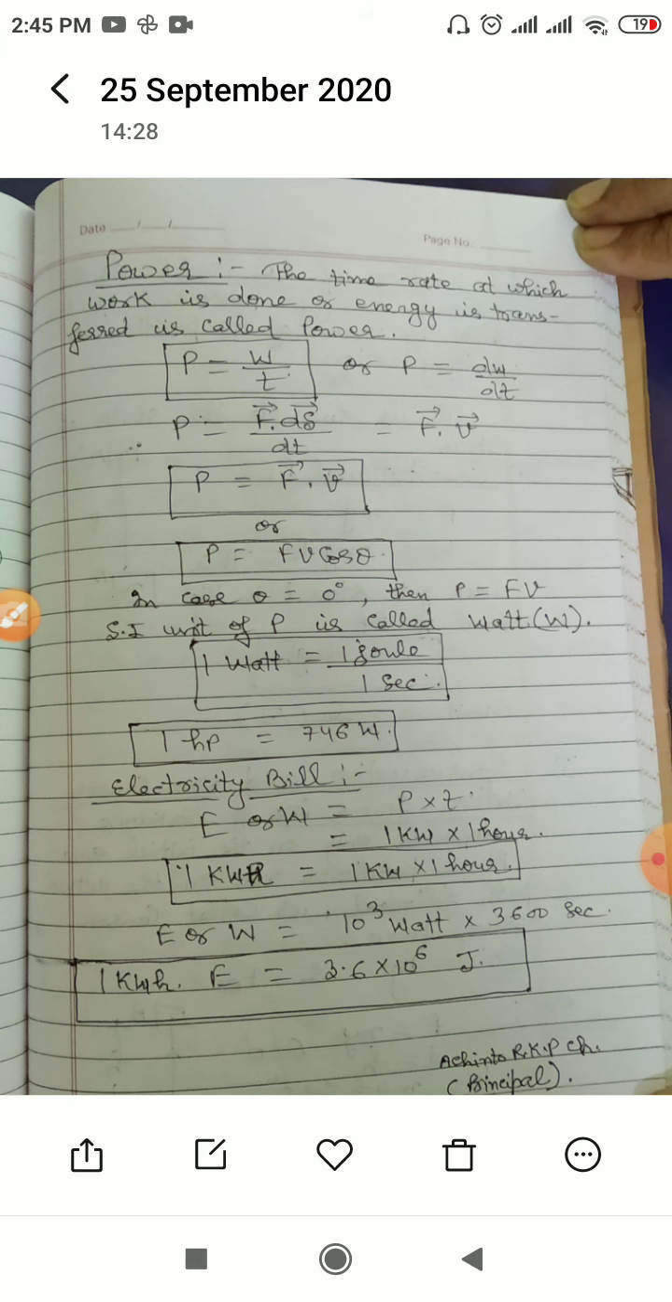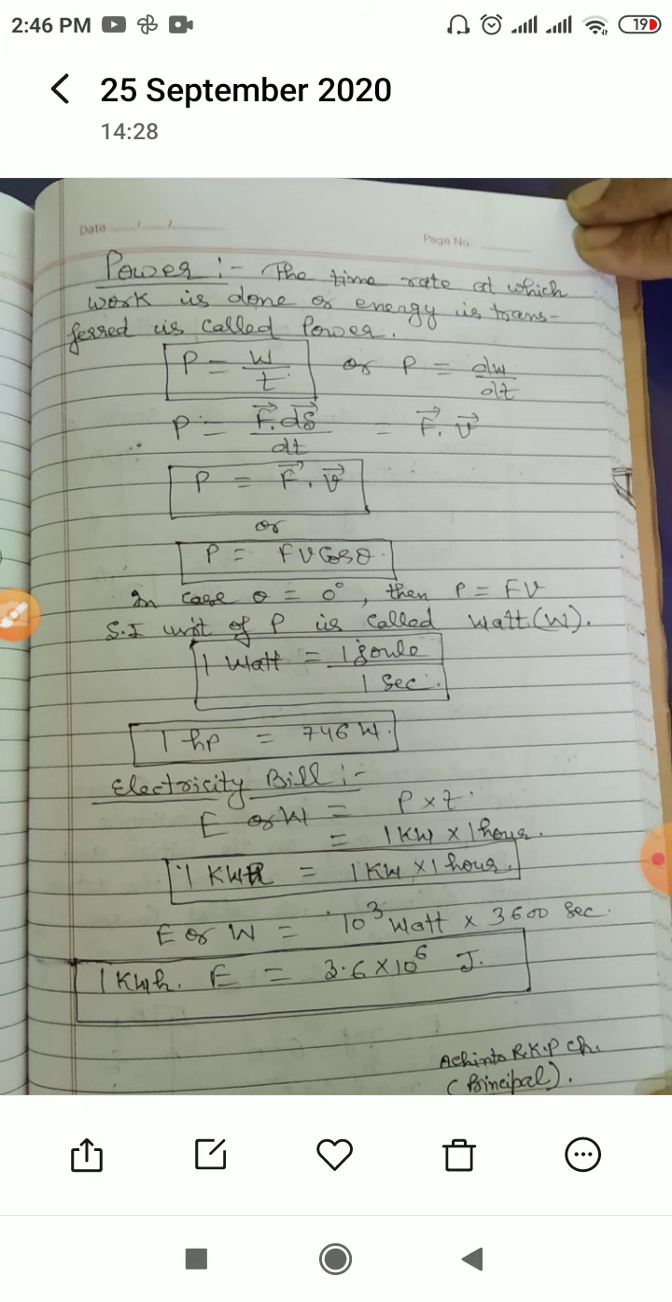When the dot product is involved, it means cos theta is involved in this expression, and P is equal to Fv cos theta. In case theta is equal to 0, then P is equal to F into v. The SI unit of P is the watt, and 1 watt is equal to 1 joule upon 1 second, and 1 horsepower is equal to 746 watt. And the electricity bill that we calculate comes in units, as you all know. Another unit is kilowatt hour, that is, how many kilowatts of electricity we are spending in one hour. On the basis of that, the electricity bill, the domestic bill and any commercial bill is calculated.